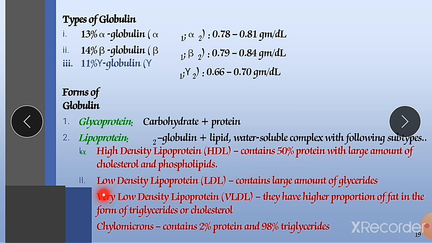Now the second is low density lipoprotein, and it contains a large amount of glycerides. This is one of the worst lipoproteins in our blood. It circulates in all parts of our blood, and LDL has the capability to stick to the walls of blood vessels.